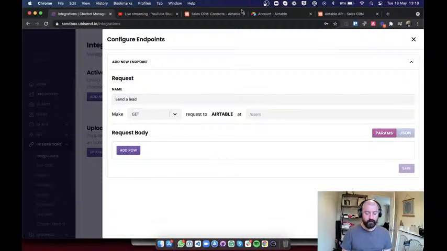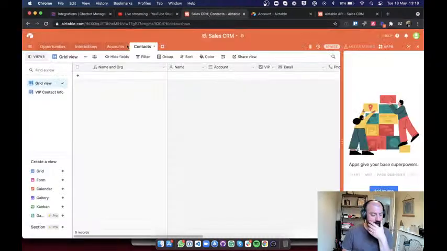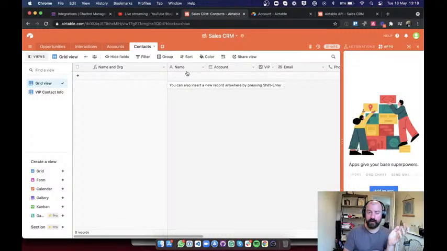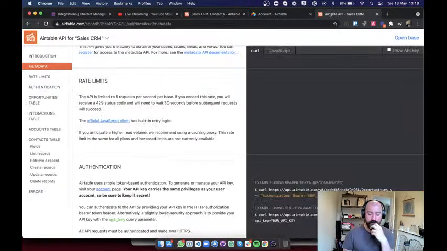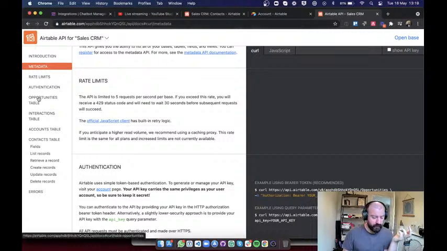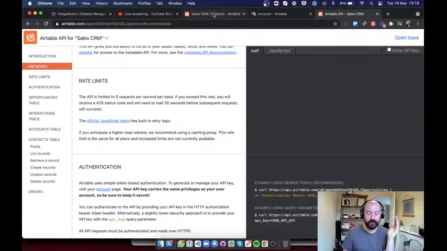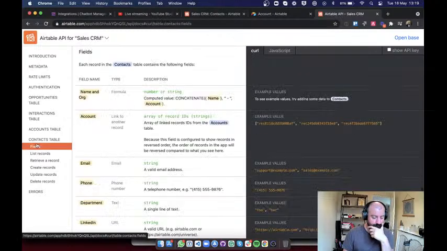And what I want to do is I want to figure out, okay, I need to send a lead. This is my CRM. I have a list of contacts here, and I want to send a lead to this very list. So what I want to figure out, by reading the API documentation, is what kind of information I need to send for this to work. And if I go into the API here, like we looked at earlier, we have the opportunities table, interactions table, accounts table, contacts table. And obviously we want to go through the contacts table.